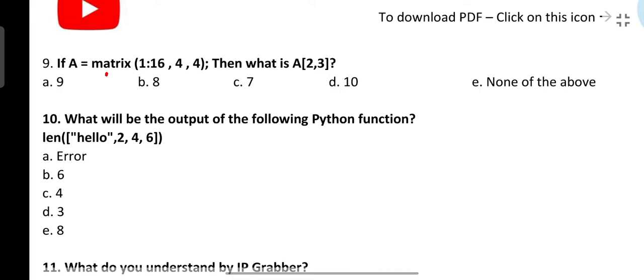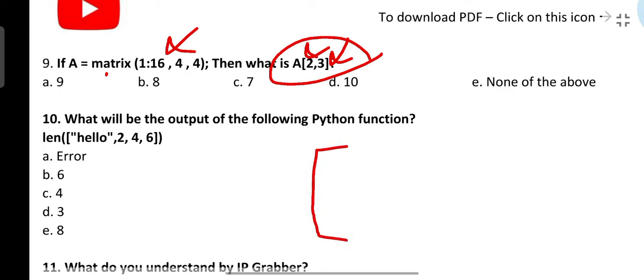Next is, if A is equal to a matrix is given, the value of A 2 3. So what does 2 3 mean? Second row and third column. So how will this matrix look? Here we have not given byrow is equal to true, so obviously this is a 4 cross 4 matrix, 4 rows 4 columns, and the values will be from 1 to 16. By default the values will be filled column wise.